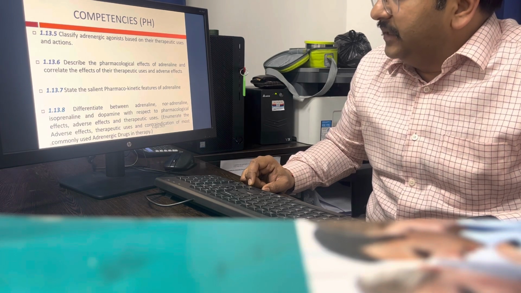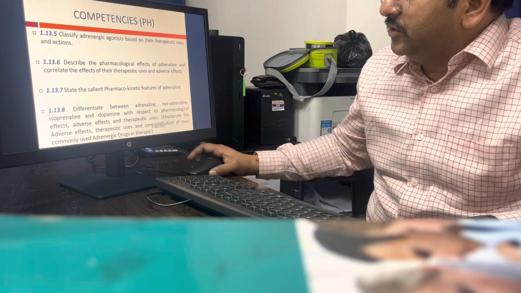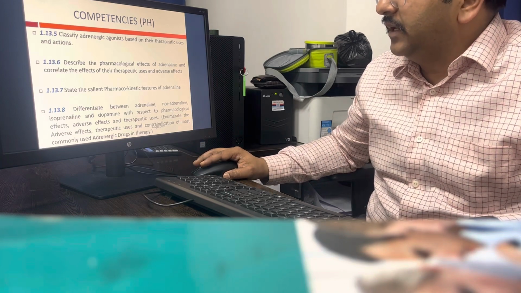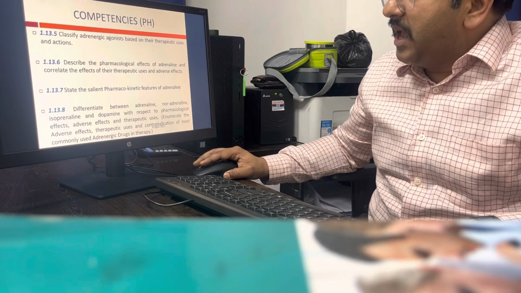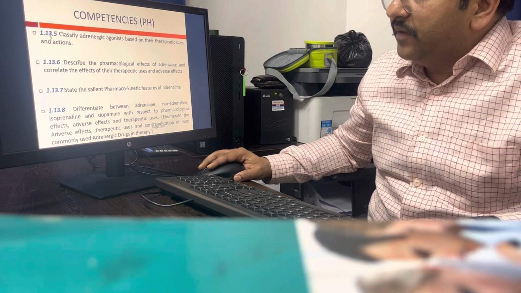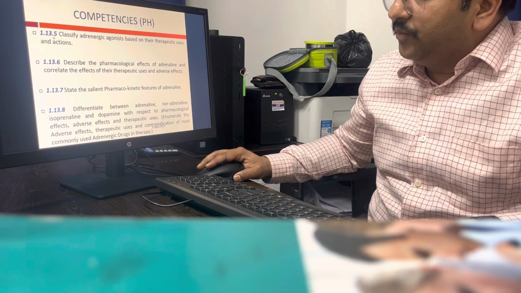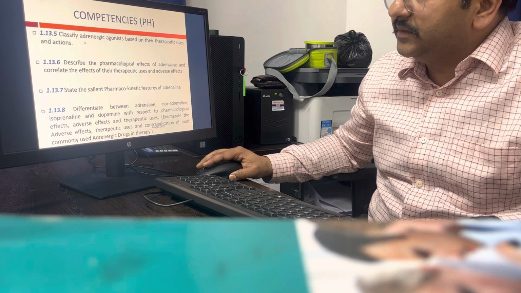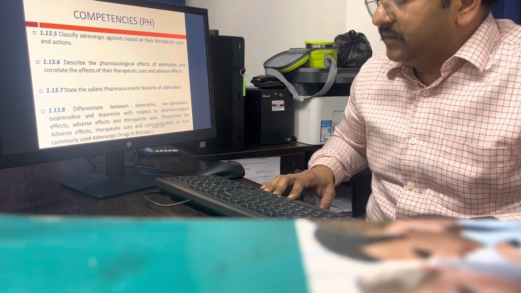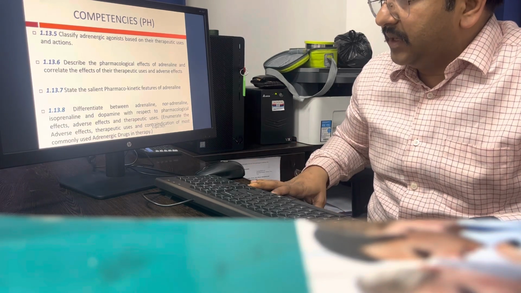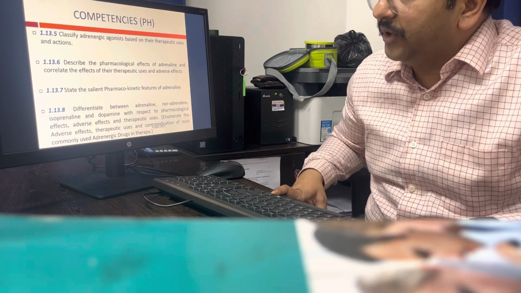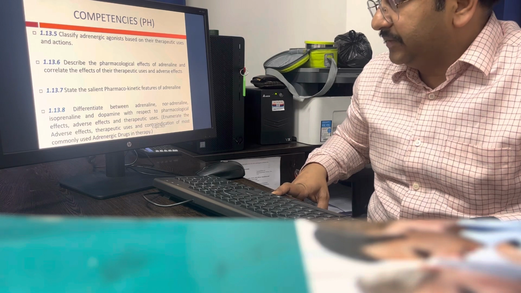Here, PH is pharmacology. According to the latest curriculum, we have to learn about the competencies, and PH is the pharmacology. In the pharmacology competency 1.13.5, this competency covers the adrenergic drugs, and today we will see these competencies, 1.13.5 to 1.13.8.